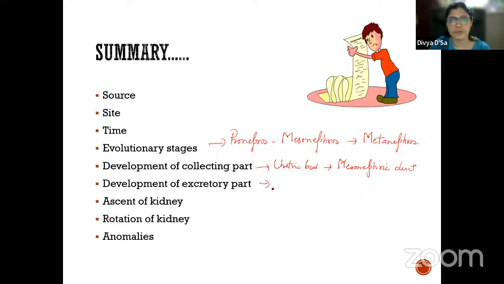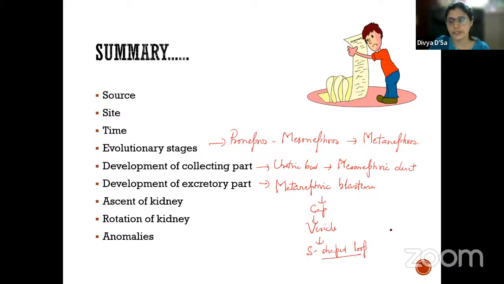The excretory part is formed from the metanephric blastema, which is derived from the metanephros. The metanephric blastema first forms the metanephric cap, then the vesicle, then the S-shaped loop, and then it differentiates into the different parts of the nephron.